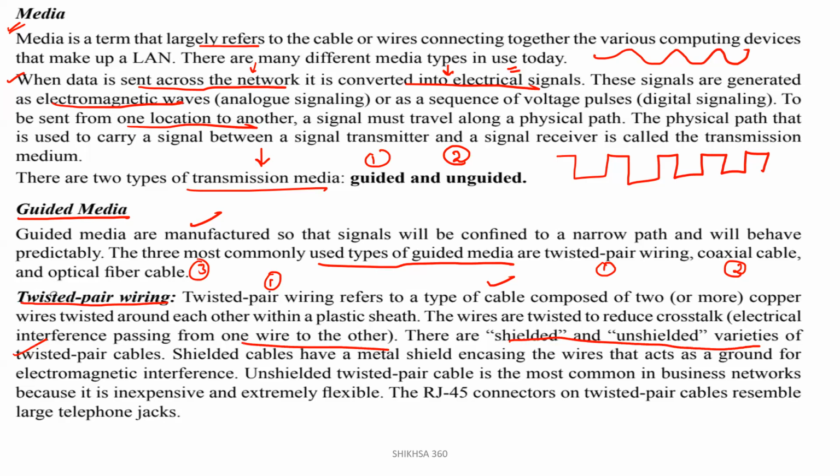Shielded cables basically have a metal shield encasing the wires that acts as a ground for electromagnetic interference. Unshielded twisted pair cable is the most common in business networks because it is inexpensive and extremely flexible.